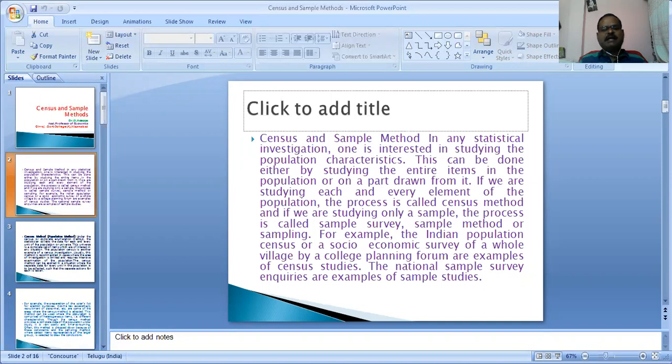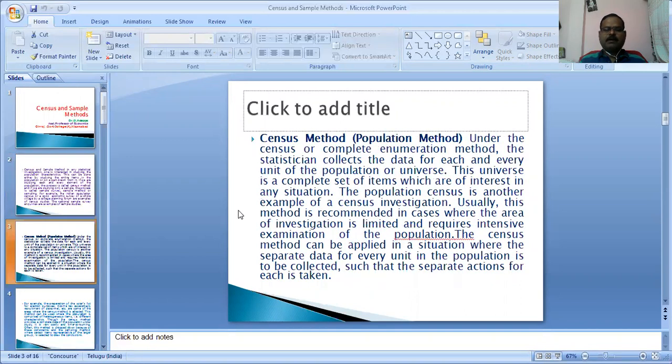For example, the Indian population census or a socio-economic survey of a whole village by a college planning forum are examples of census studies. The National Sample Survey inquiries are examples of sample studies. What is the census method?